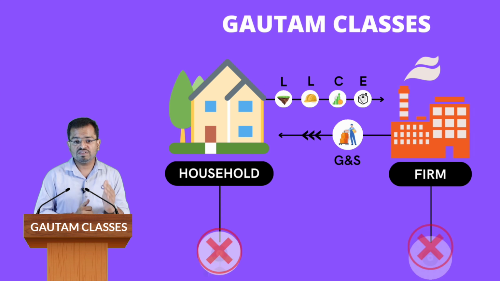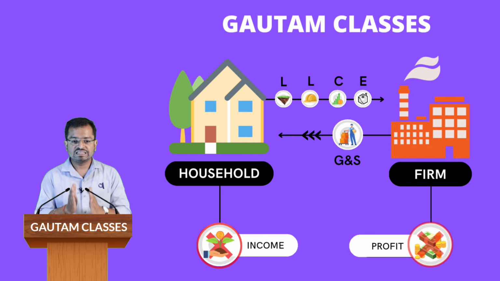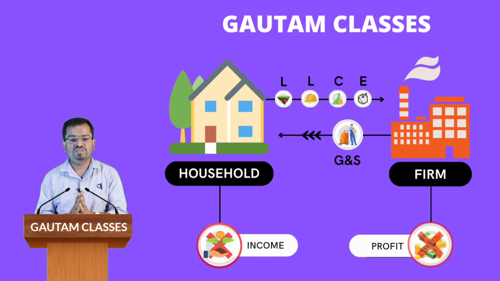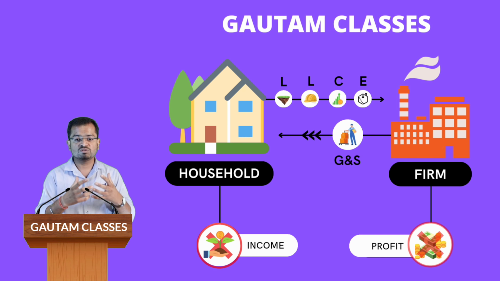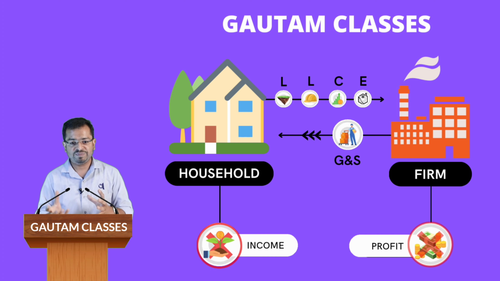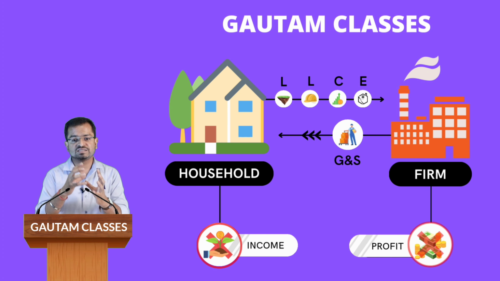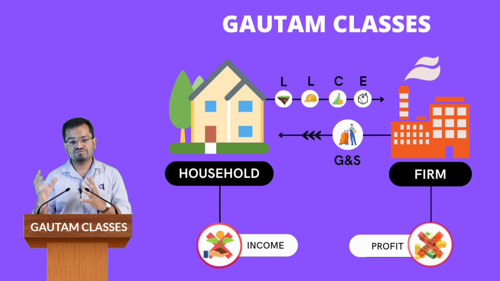There are no savings in the economy. That is, neither do households save from their income nor do firms save from their profit. Why? Because whatever factor payments have been made by the firm to the household as factor income, the household is utilizing all this income for consumption expenditure, and the household pays all this money as consumption expenditure to the firm against the goods and services received from the firm.